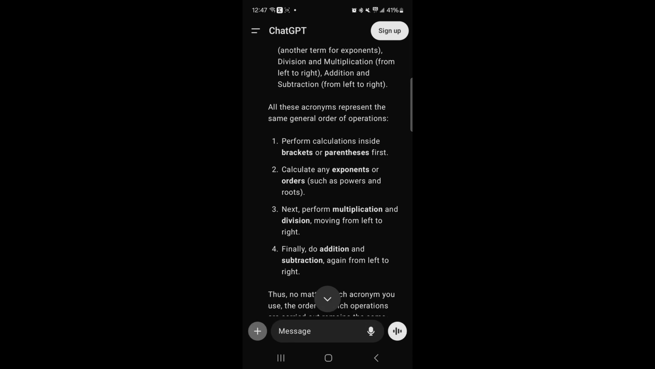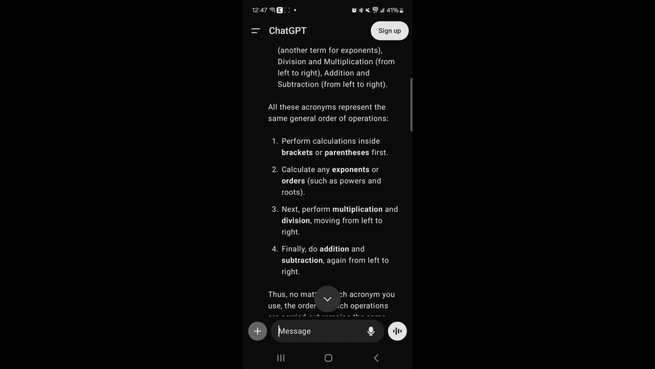Number 1, you perform calculations inside of brackets or parentheses first. Brackets is just another name used like in the UK for BODMAS. So it's brackets or parentheses. And again, it's inside. I'm not going to get into things like implicit multiplication here. A lot of people get confused and they think that the brackets or parentheses step also includes implicit multiplication outside of the brackets or parentheses. And that is not true. If you look at the strict definitions of these acronyms, implicit multiplication is not